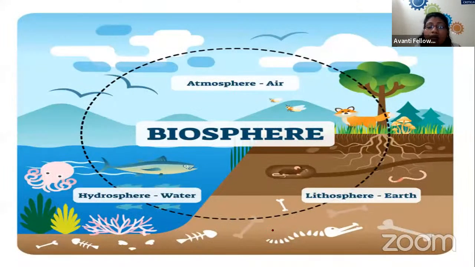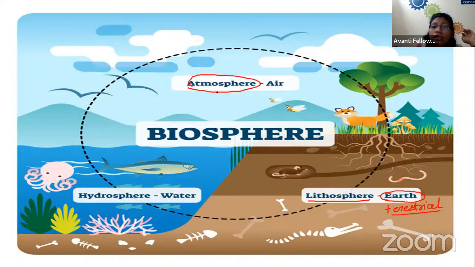Now moving towards the biosphere. The biosphere has a total of three different regions. One is Earth, which is known as the lithosphere, or we can say the terrestrial region, right? The terrestrial region comes under our biosphere. Then the atmosphere, which we know as a blanket of air present around us. And third is the hydrosphere, which deals with water or the aquatic system.